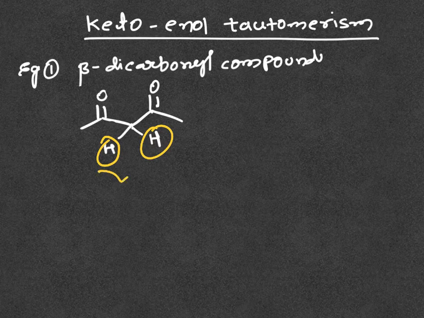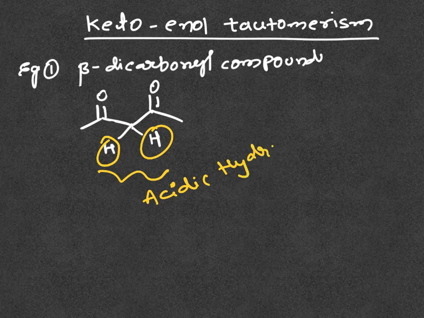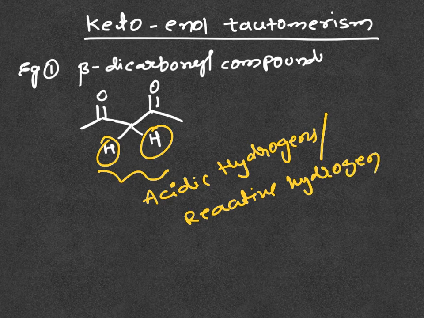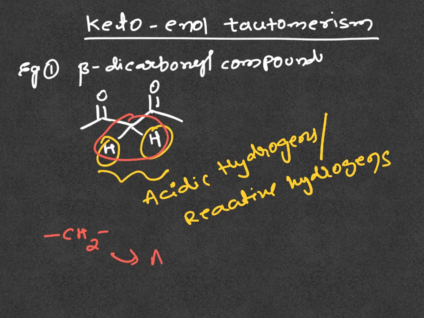These two hydrogens we call acidic, reactive hydrogens, and the methylene group, the CH2 unit, we call an active methylene group.